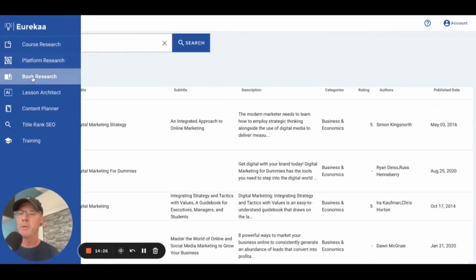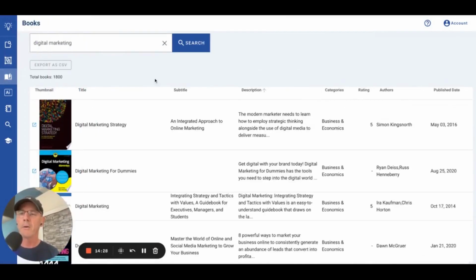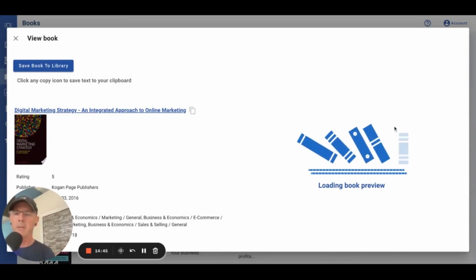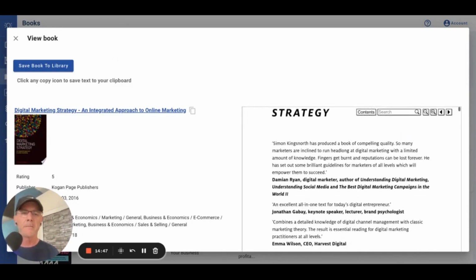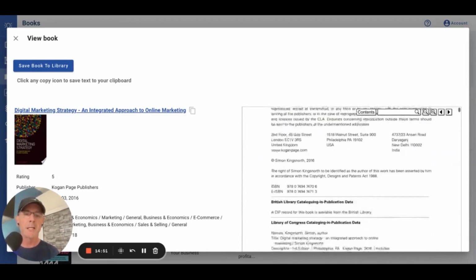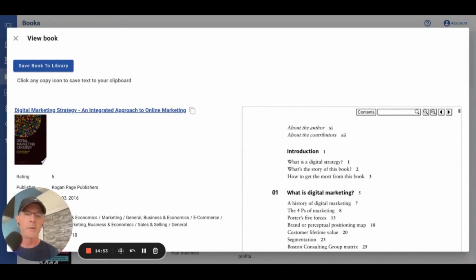Okay, book research, very similar. I already hit digital marketing, and this is going to pull from the largest book depository in the world, or repository, and that's Google Books. And there's a reason, because the data, the schema that we can get from Google with the API allows us to search inside a book. So if I pull this up, it'll load in the book, but you'll see here, there's a search bar we've added where you can actually search inside the text to see what they offer.